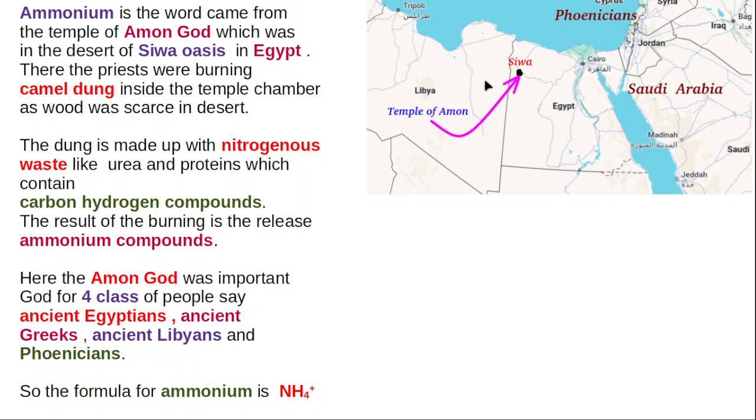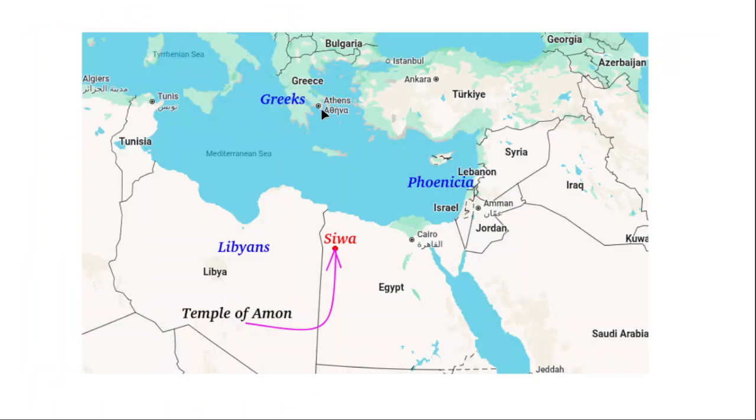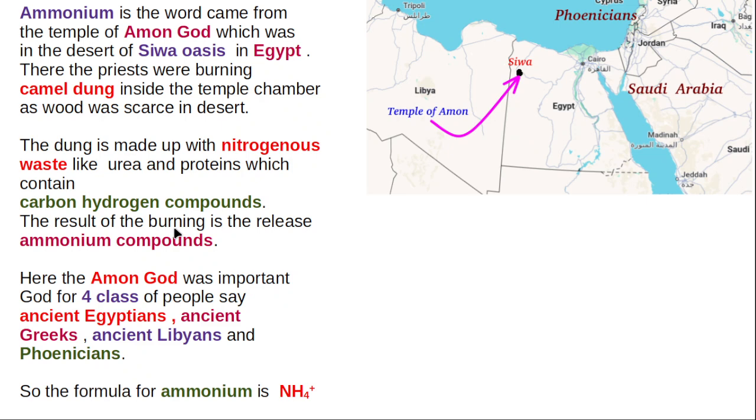There was a temple for the Ammon God, and this Ammon God was very important for four classes of people. Greeks are somewhere here, Libyans are here, Egyptians are here, and Phoenicians, meaning present day Lebanon. For these four classes of people, the temple of Ammon God was very important in ancient times, 2,300 years back, and even 3,000 to 4,000 years back they worshipped very well.